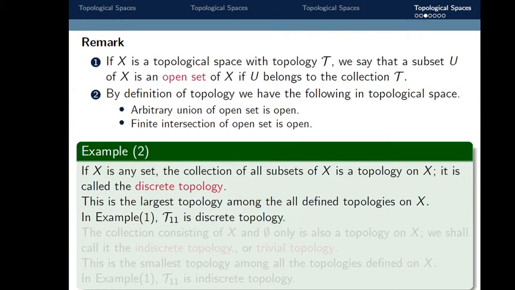I already discussed that tau 11 is the collection of all subsets of X.